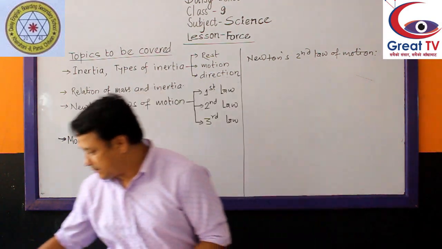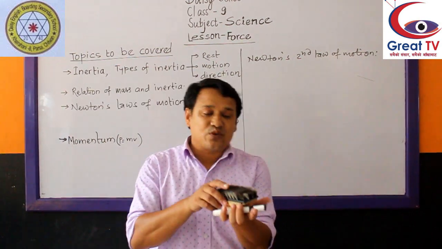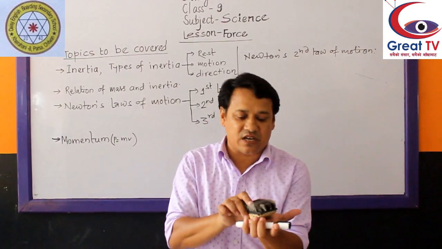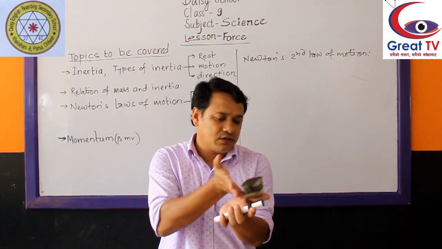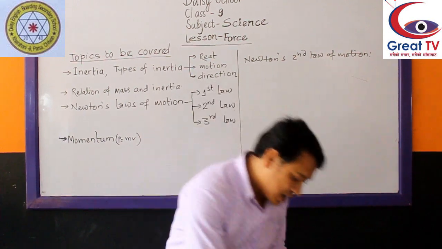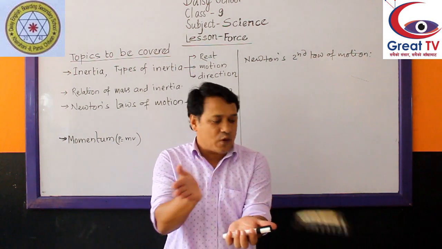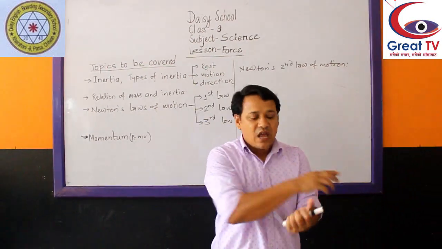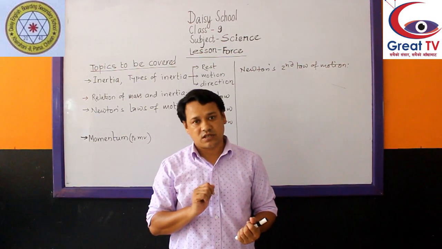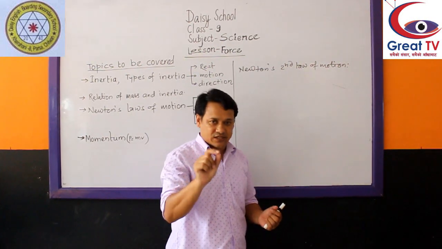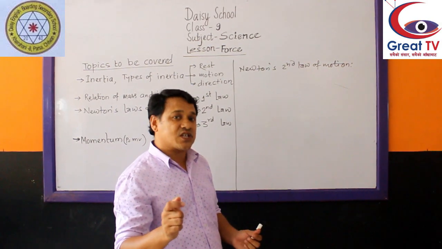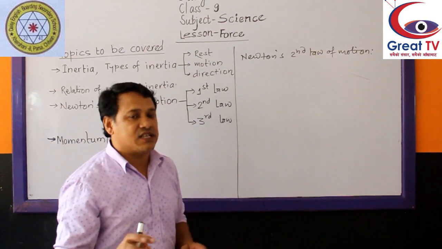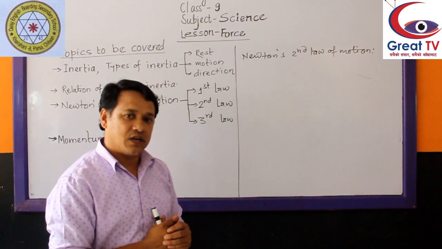Like, let's say, here is one duster. Mass is constant, okay, here mass is constant. If we apply a certain force, it falls down here with less force. Similarly, if we apply more force, then it covers a longer distance. More force gets more acceleration. Less force gets less acceleration. Okay? More force causes more acceleration. Less force causes less acceleration. That means applied force and acceleration are directly proportional to each other.